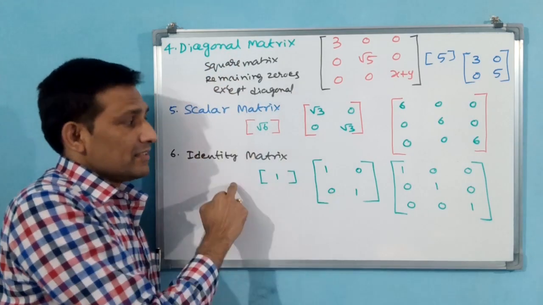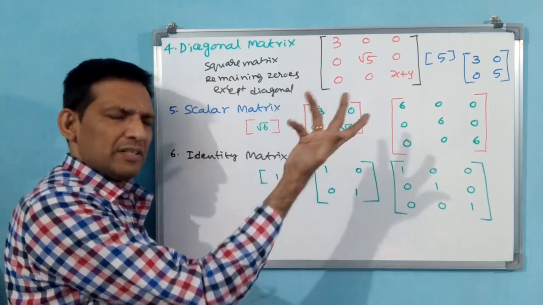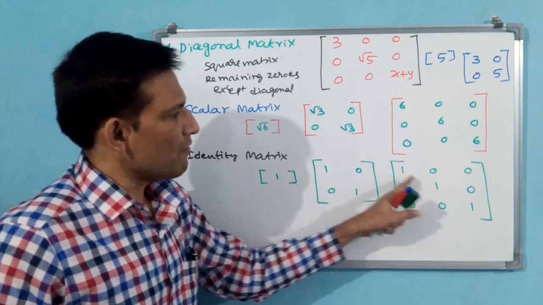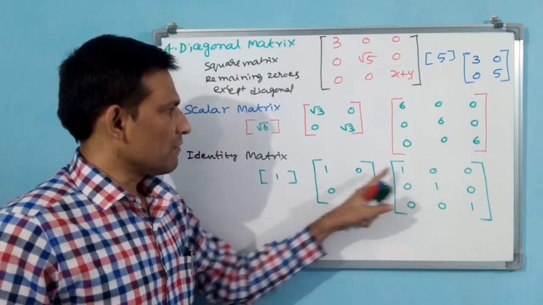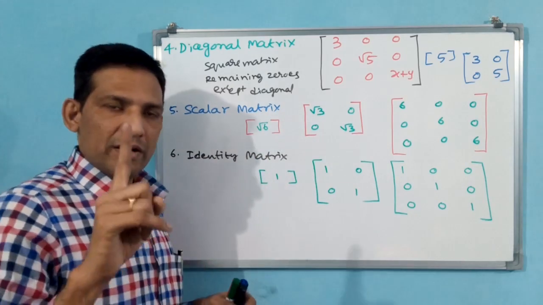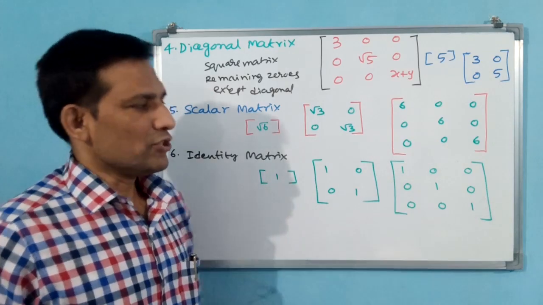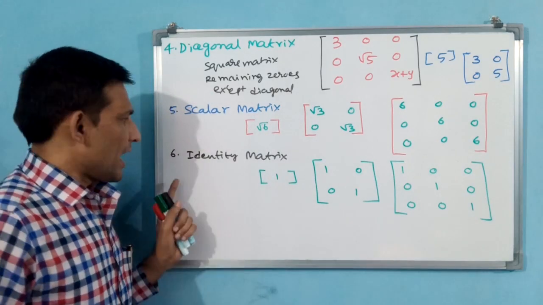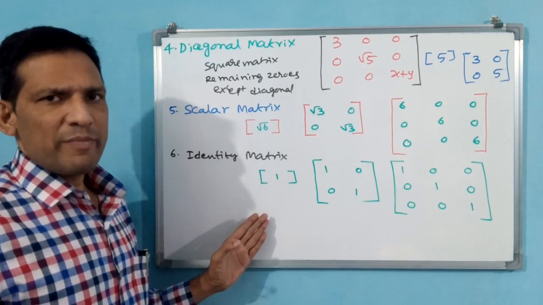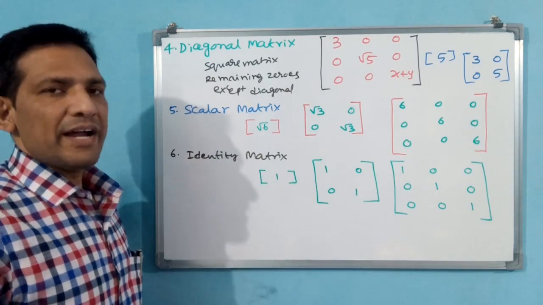In a scalar matrix root 3 or any number may come, but here only 1 will come: 1, 1, 1 along the diagonal, remaining all zeros. This is called an identity matrix.